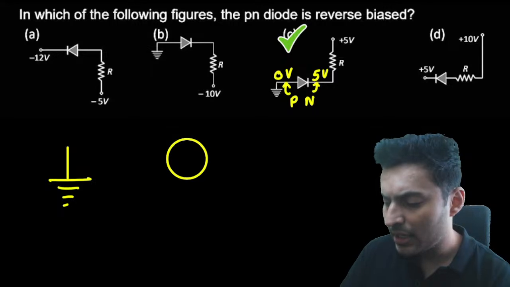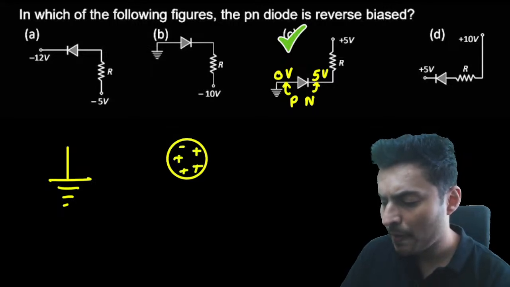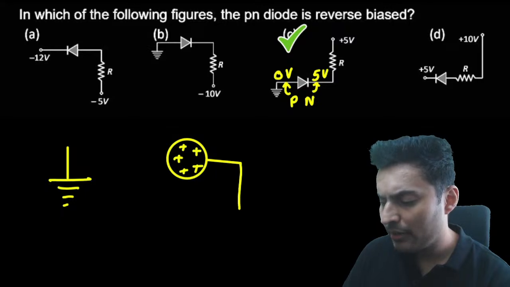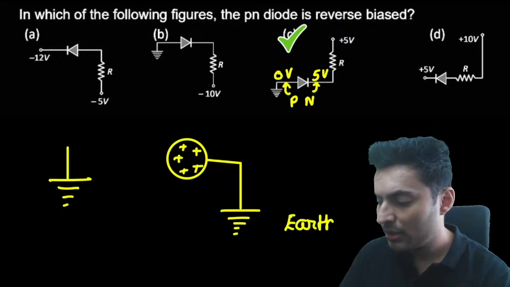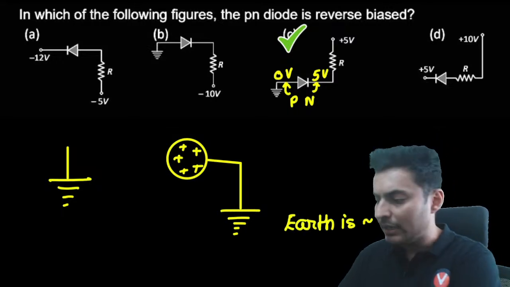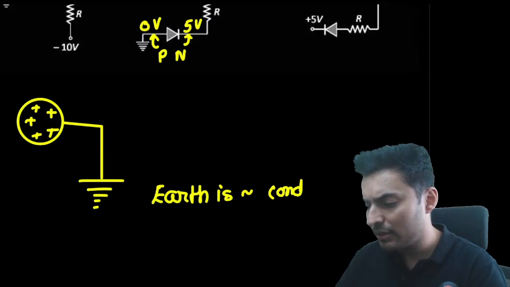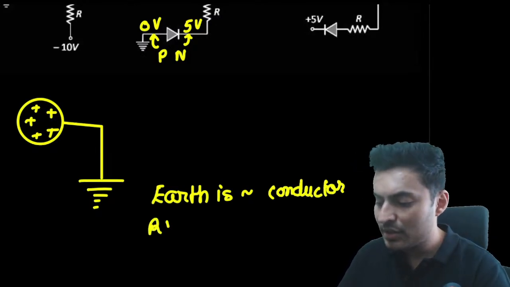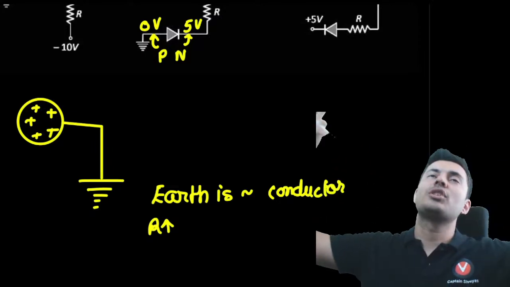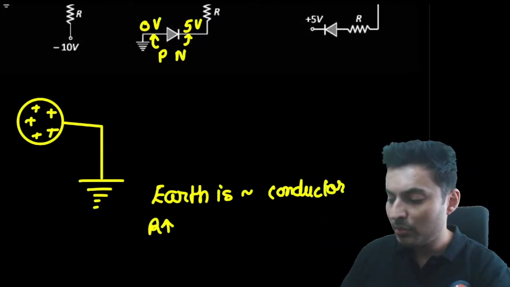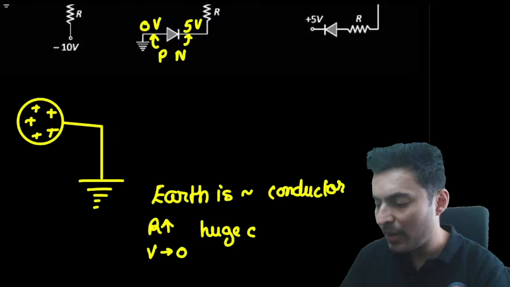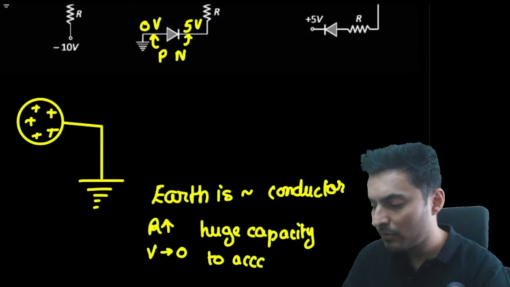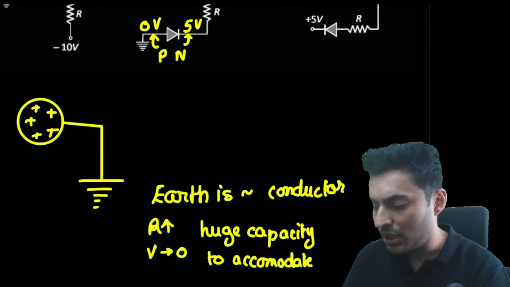Grounding means, first of all, the symbol of grounding is this. When you take any conductor with some charge on it, and you take a wire and connect it to earth, earth is also an approximate conductor. Because the radius is huge, the potential almost becomes 0. It has a huge capacity to accommodate charge.